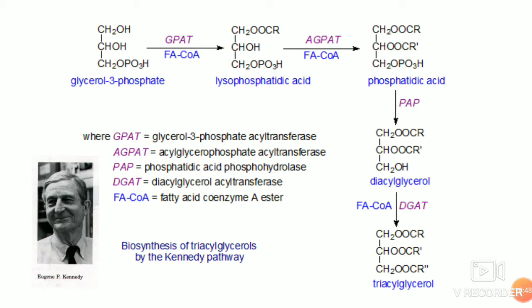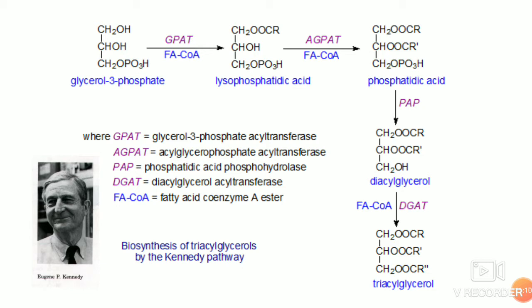I'll repeat this once again. Glycerol 3-phosphate, which is synthesized by catabolism of glucose and dihydroxyacetone phosphate converting into glycerol 3-phosphate, or glycerol converting into glycerol 3-phosphate, is acted on by glycerol 3-phosphate acyl transferase to form lysophosphatidic acid.